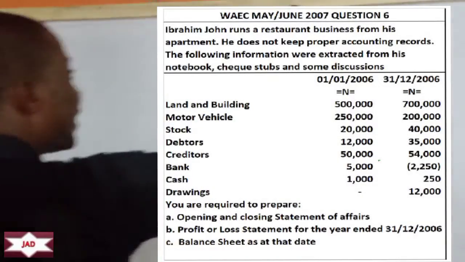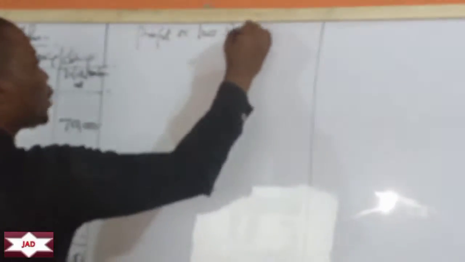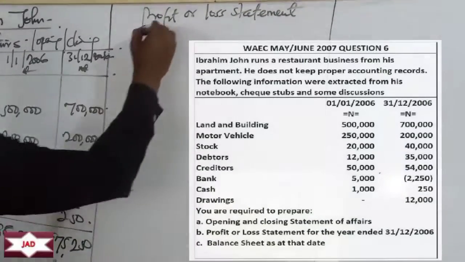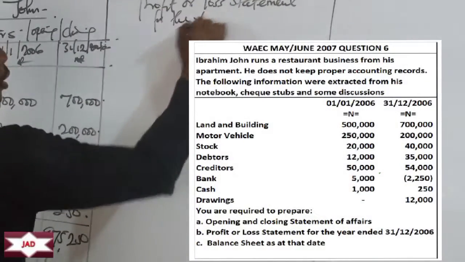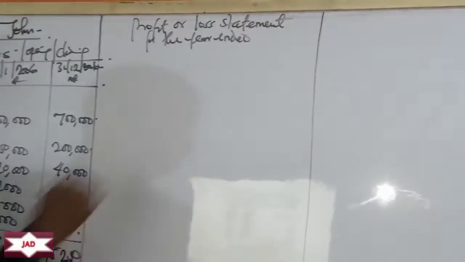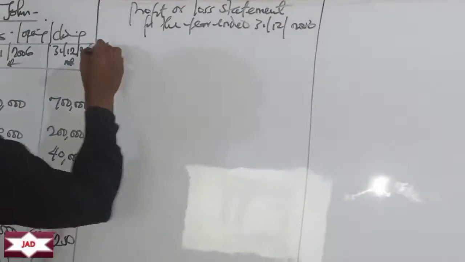Now, we're preparing what we call incomplete record. So we are making use of what we have. Profit or loss statement for the year ended 31st December 2006.